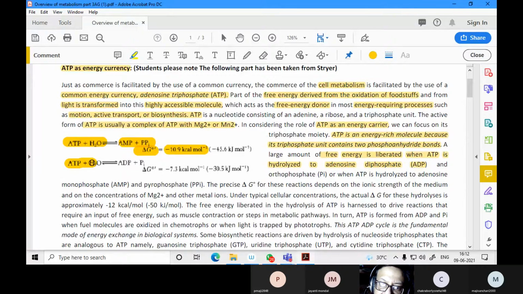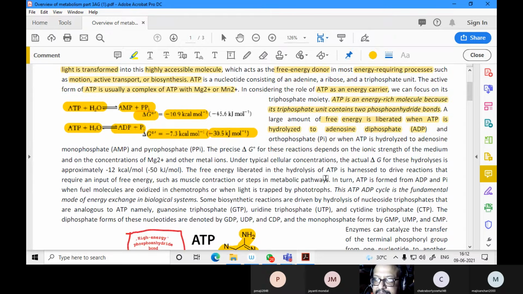Similarly, if ATP is hydrolyzed to ADP and Pi, you get minus 7.3 kcal per mole or minus 30 kilojoules per mole. This is the amount of energy released when ATP is hydrolyzed, and the orthophosphate Pi is released.